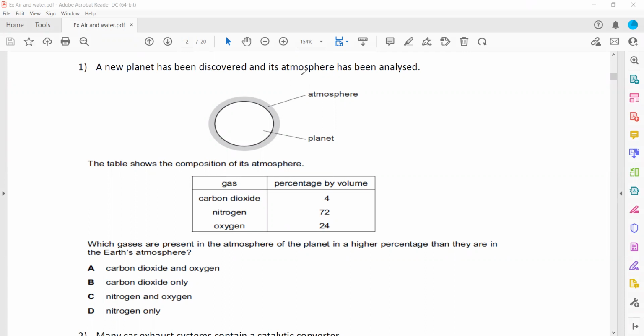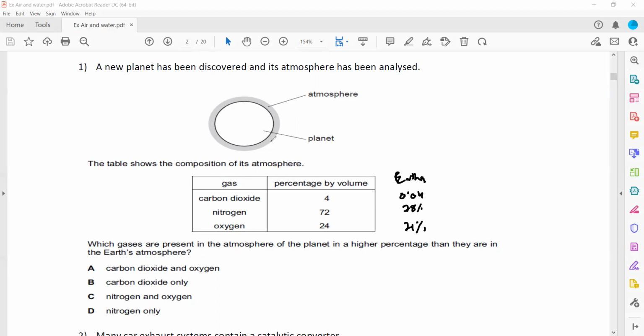A new planet has been discovered and its atmosphere has been analyzed. The table shows the composition of the new planet. Which gases are present in the atmosphere in a higher percentage than on Earth? When we compare with Earth, how much carbon dioxide do we have? About 0.04% carbon dioxide is there on Earth. Nitrogen is about 78% and oxygen 21%.